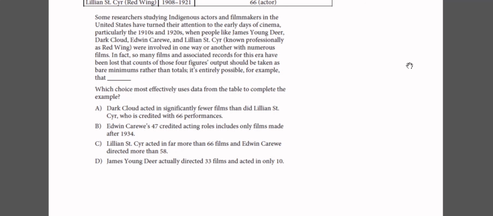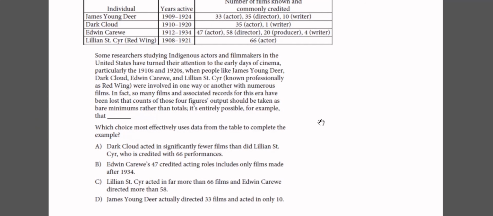Okay, we're going to check the answer choices. Answer choice A says Dark Cloud. Where is Dark Cloud? This is Dark Cloud. Acted in significantly fewer films than did Lillian. So this figure acted in 35, and this acted in 66.